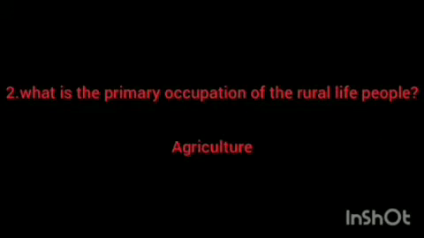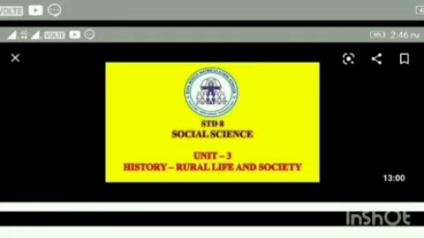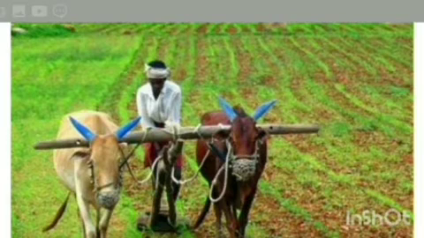Second question, what is the primary occupation of the rural life people? Agriculture. Next, third question, what is society? A group of people living together under the same rules and regulations. Okay students, now we are going to see about rural life and society.